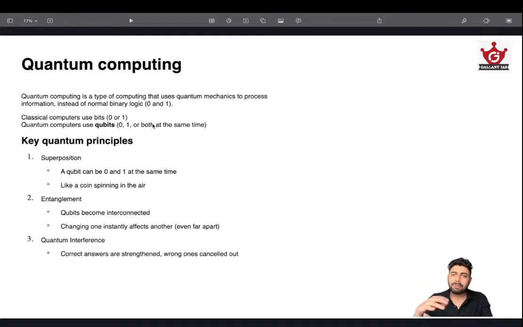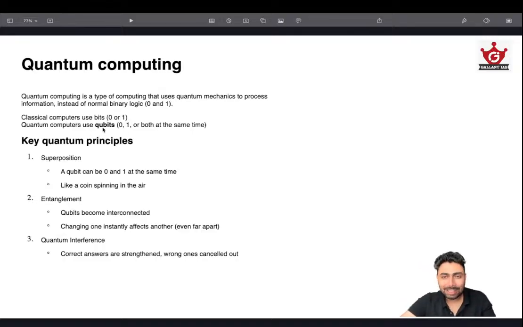But in quantum computing they use qubits, because a qubit is a very interesting thing. How this qubit works is also very magical. In a single bit, it's like a switch, whether it will be on or off. But in quantum computing they can have three states. Either the switch could be off or on, and it could be on and off. I know it sounds very magical, but that's how quantum computing works, and it's kind of dark magic in physics and computer science. You don't need to know much about it.